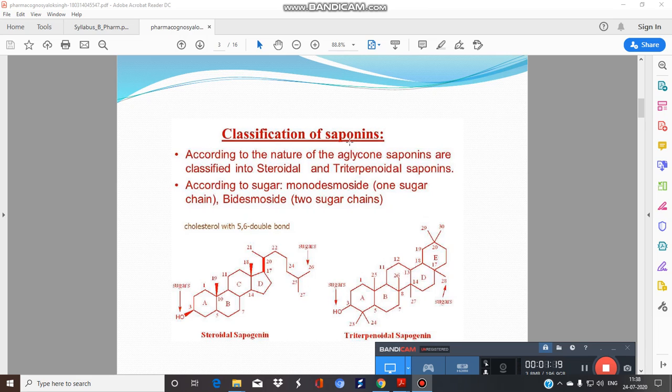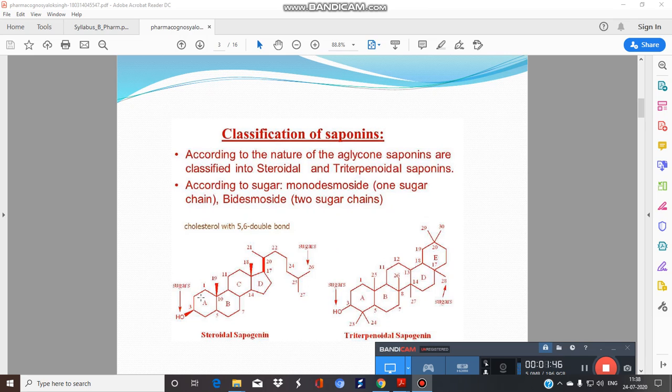The glycone part is the sugar part, and the aglycone part is the non-sugar part. The aglycone part is responsible for pharmacological action, whereas the glycone part is responsible for properties like physical properties, solubility, etc. So here there are two types of saponins: steroidal saponins, that is the tetracyclic triterpenoid, and pentacyclic triterpenoid.